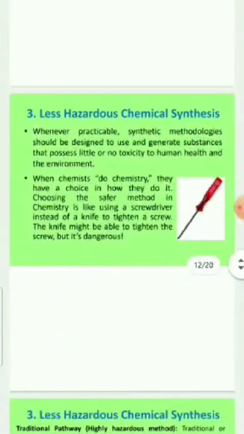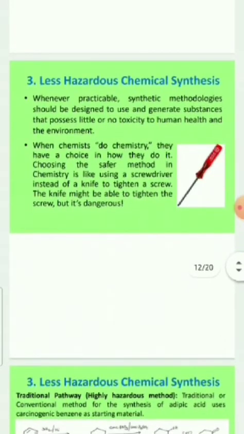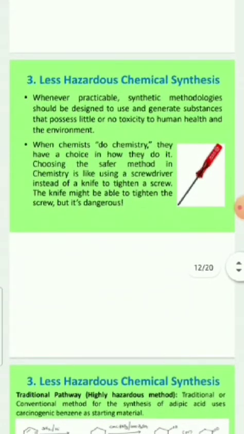Less hazardous chemical synthesis. Whenever practicable, synthetic methodologies should be designed to use and generate substances that possess little or no toxicity to human health and the environment. Chemical substances which create less pollution or which are less hazardous should be created and released into the market so that we may not pollute the environment.